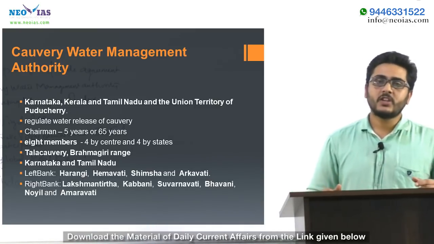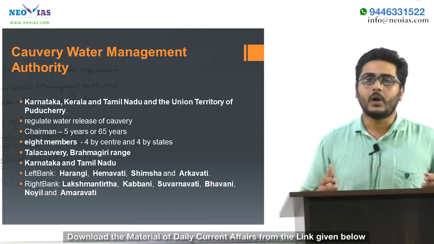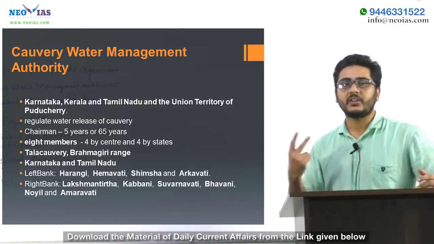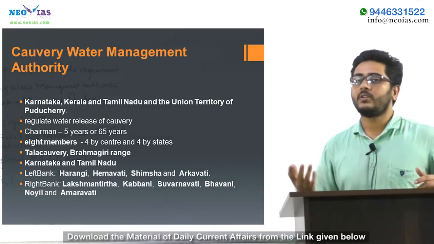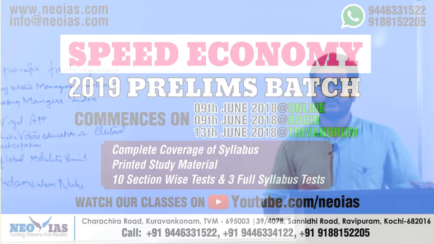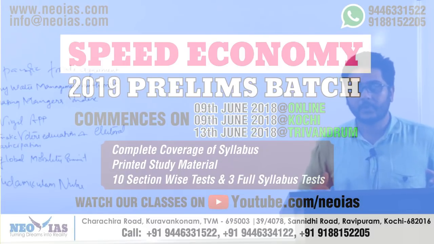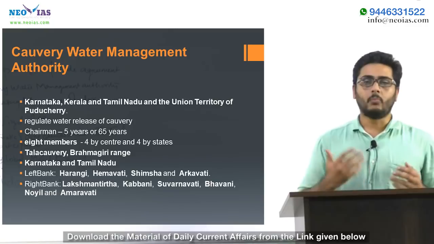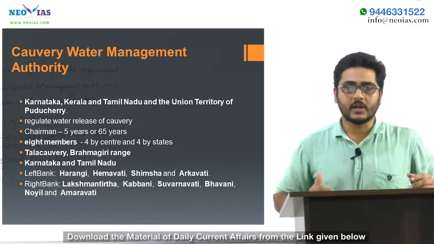The Kaveri Water Management Authority was constituted by the Union government in order to share water of the Kaveri River among 4 parties, 3 states and a union territory. They are Karnataka, Tamil Nadu, Kerala, and the Union Territory of Puducherry. These 4 parties to the issue are very much important. Puducherry is also involved. This authority works by monitoring, regulating, and supervising the release of water from Kaveri.